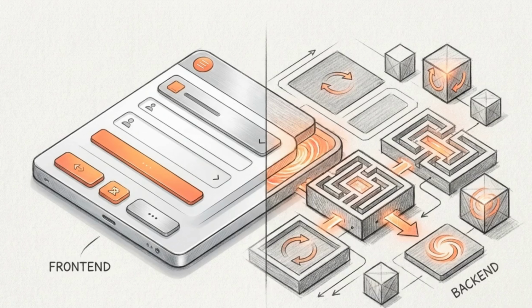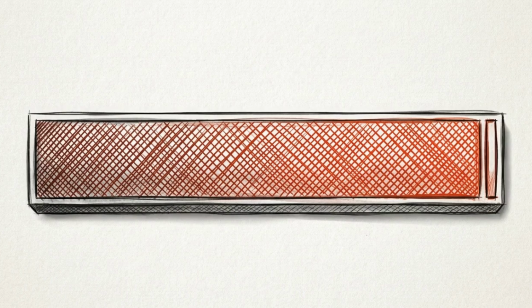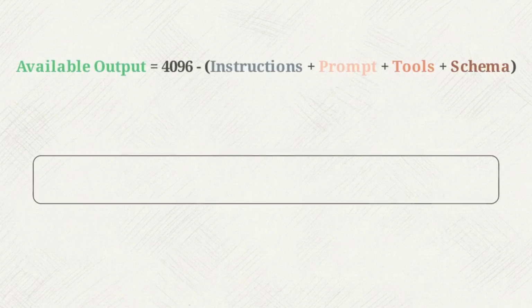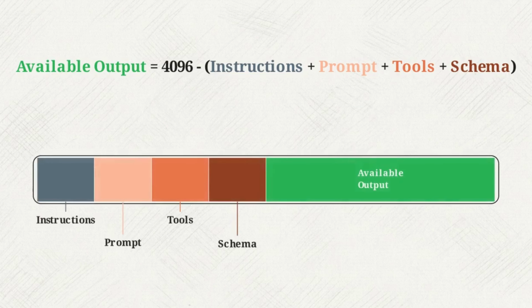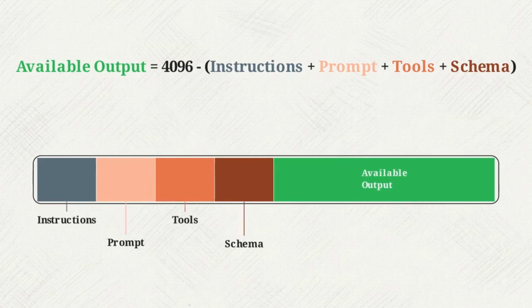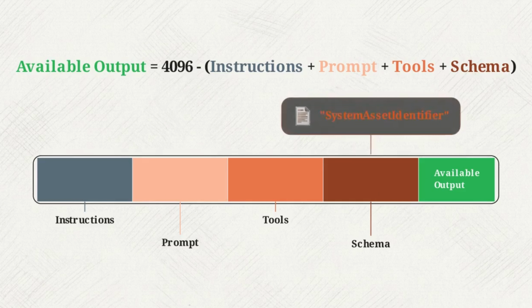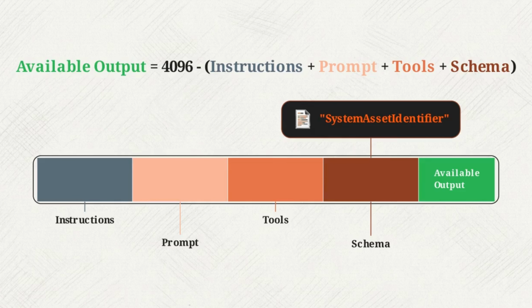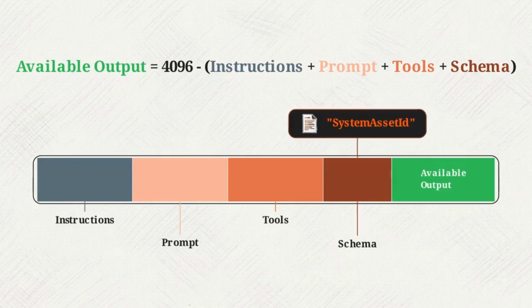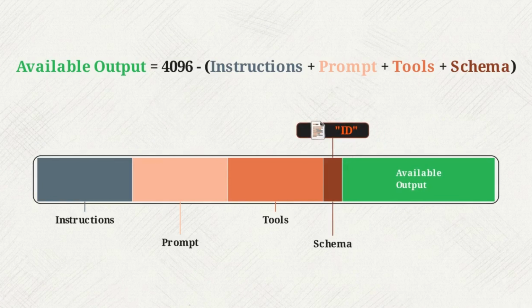background reasoning continues uninterrupted. Despite these efficiencies, on-device processing executes within a strict hardware limit, a maximum combined context window of exactly 4,096 tokens. This equation defines the system's token consumption. The total available output capacity is cannibalized by the system instructions, the prompt, active tools, and the generated schema itself. Developers must protect the remaining output budget by minimizing schema complexity. Using concise property names like ID instead of System Asset Identifier directly preserves token space.